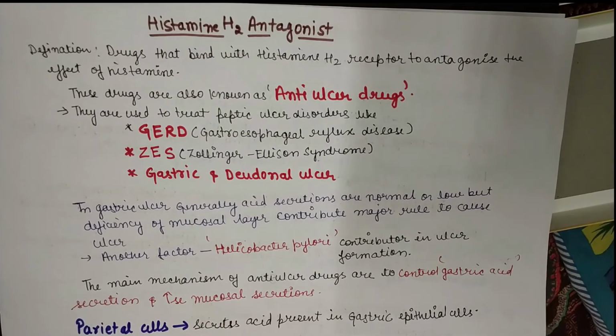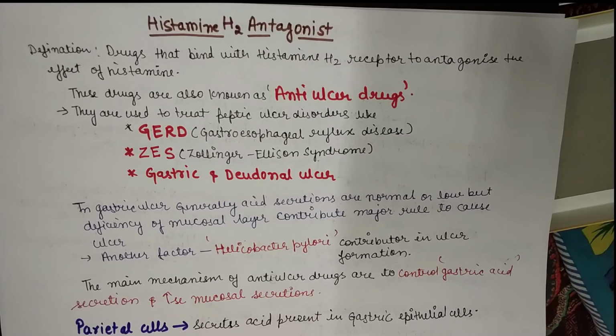Another factor, as I already discussed, is the presence of Helicobacter pylori, which is a gram-negative bacteria. It also contributes to ulcer formation. Here the main mechanism of anti-ulcer drugs is to control the gastric acid secretion, due to which there is an increase in mucosal secretion.